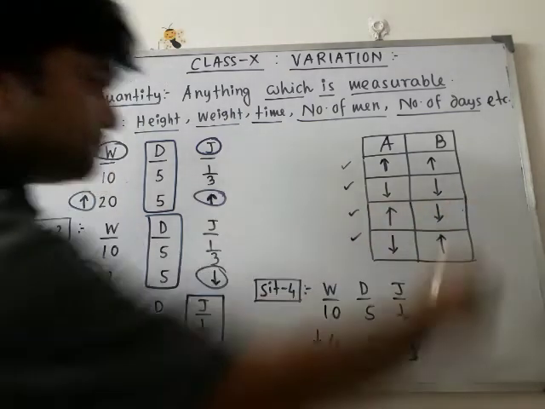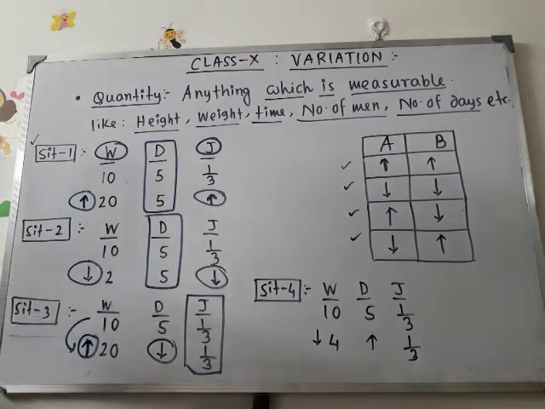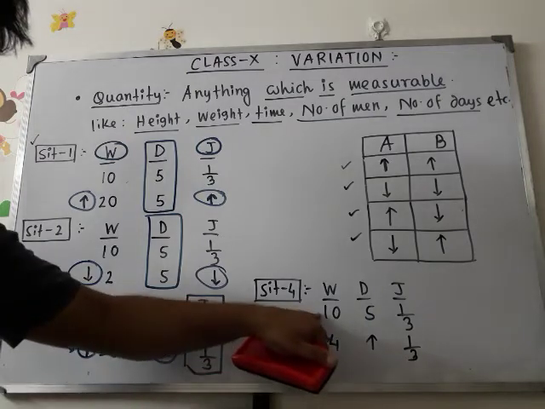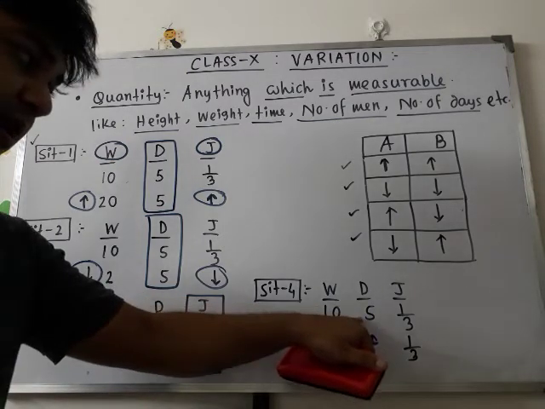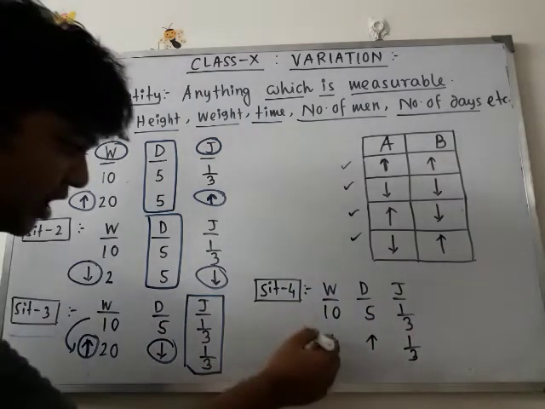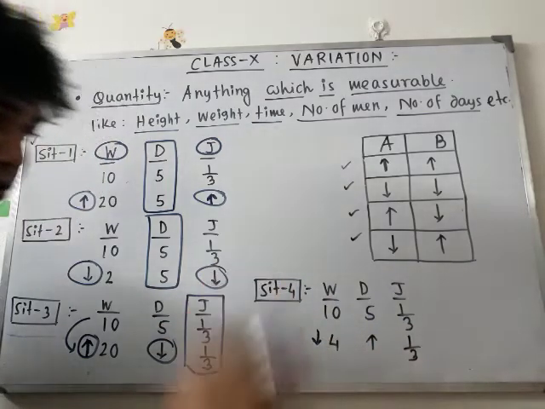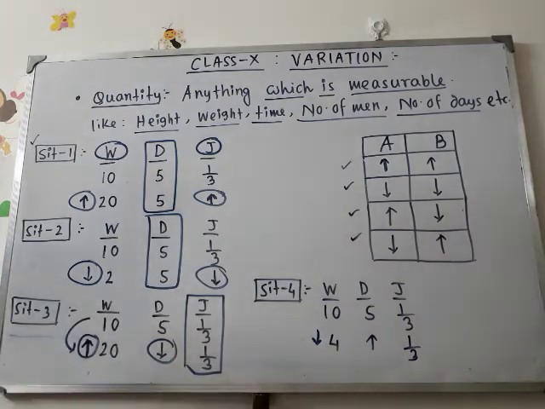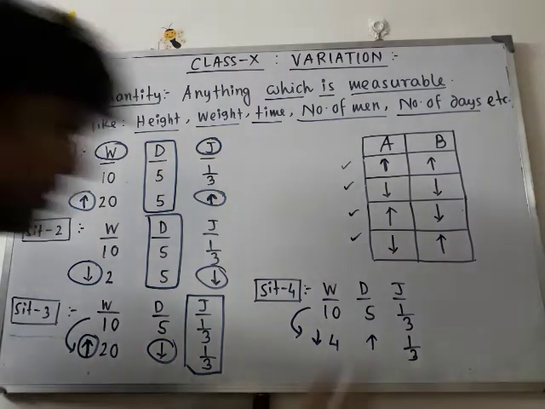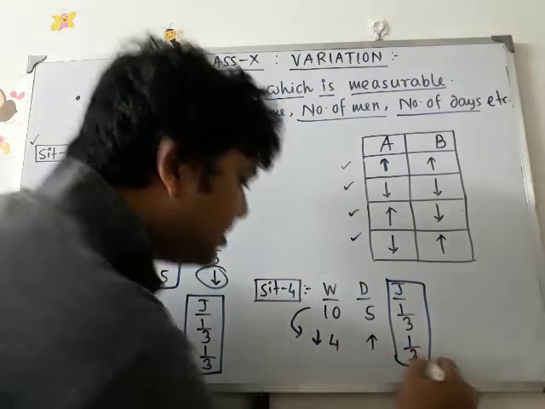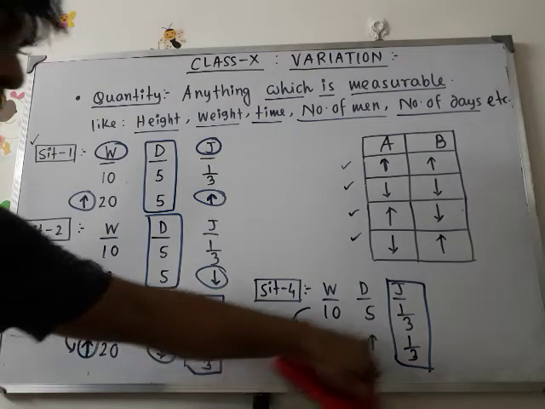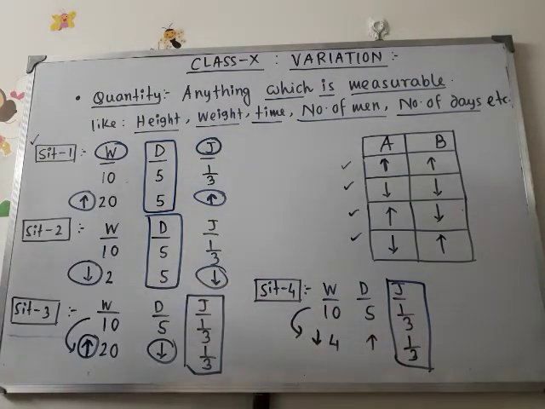The third case. Okay, the last situation, situation 4. Almost the same example. 10 workers can finish 1/3 portion of the job in 5 days. Now, if I provide you only 4 workers, then the number of workers has decreased. The job is constant. That is, these 4 workers have to finish the same portion of the job.